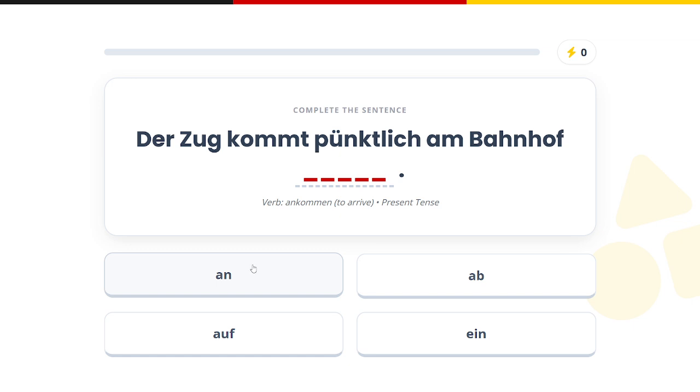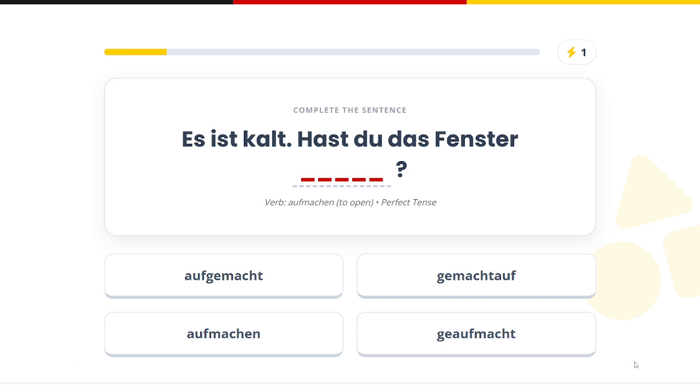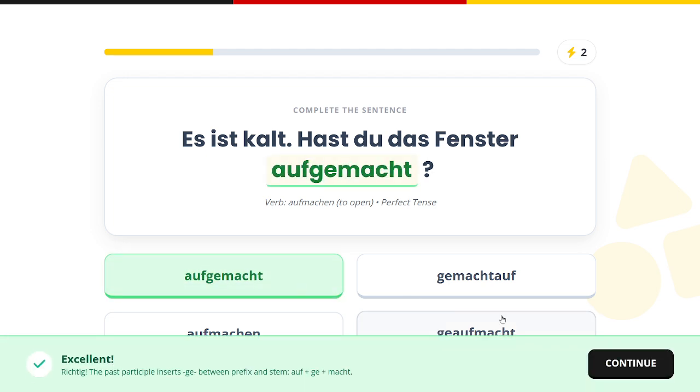So we are going to select this one. Es ist kalt. Hast du das Fenster aufgemacht? The verb that we are using is aufmachen, which means to open, and we are using it in the perfect tense. So we will be using aufgemacht.